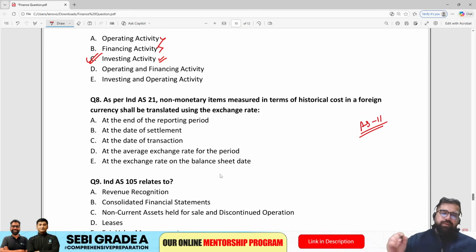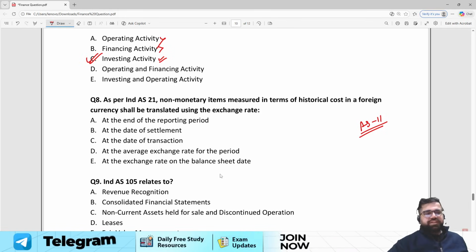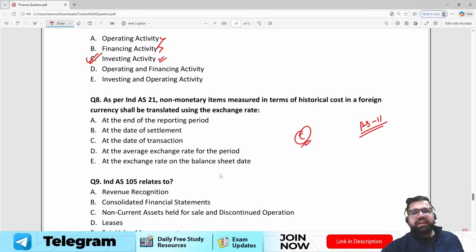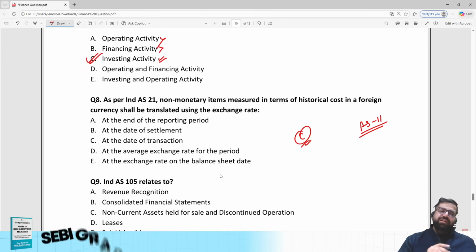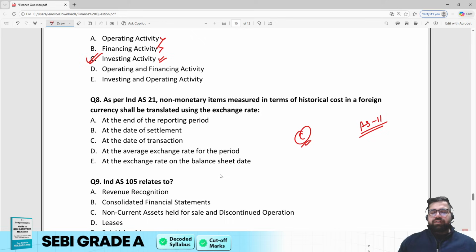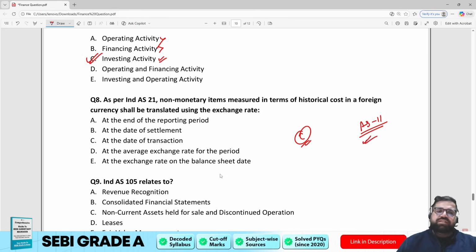The correct answer will be option C, which is date of transaction. Because as per AS 11, you measure non-monetary items in terms of historical cost at the date of transaction only. A factual question, I will not term this as moderate. It is easy if you have the basic knowledge of AS 11.